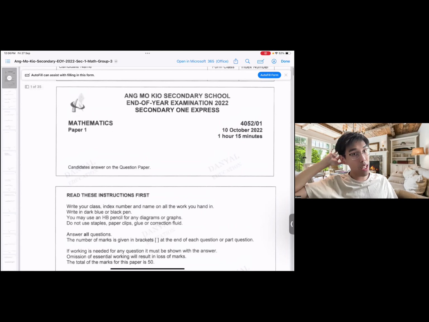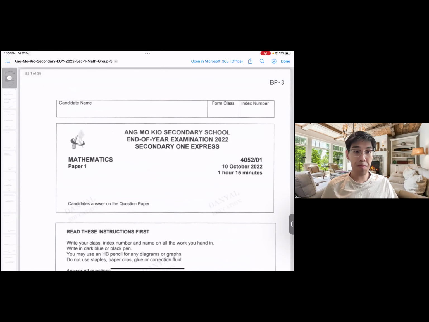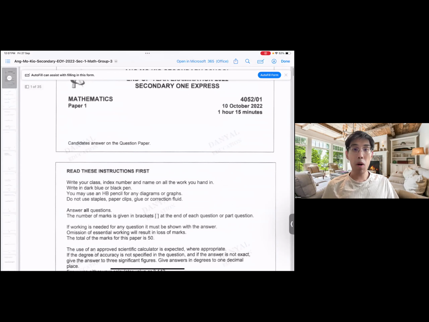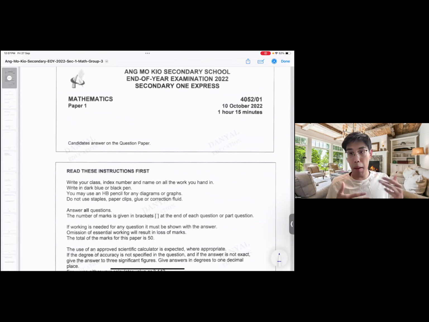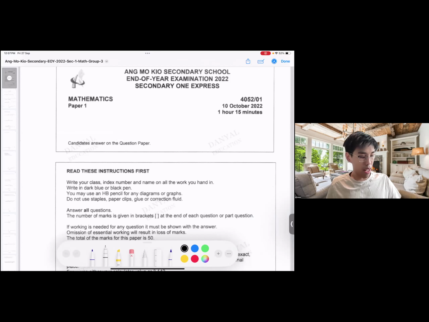This one is the end of year paper for 2022, that's 2 years ago. Calculators are allowed. I'll go through both paper 1 and paper 2. For both papers, calculators can be used, so prepare your calculators. Same as what I mentioned in my other videos, the duration is 1 hour 15 minutes. That means you should be completing the paper within 45 to 50 minutes at most. So try to time and pace yourself along the way to achieve that. Now let's get started.